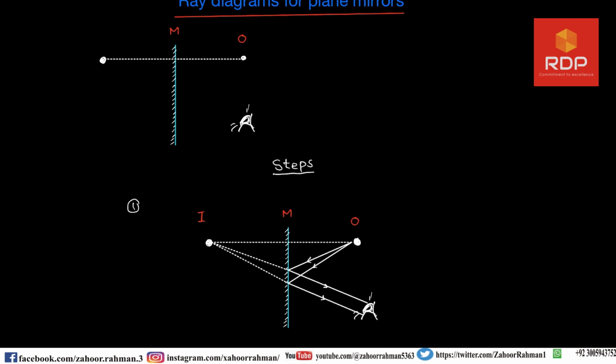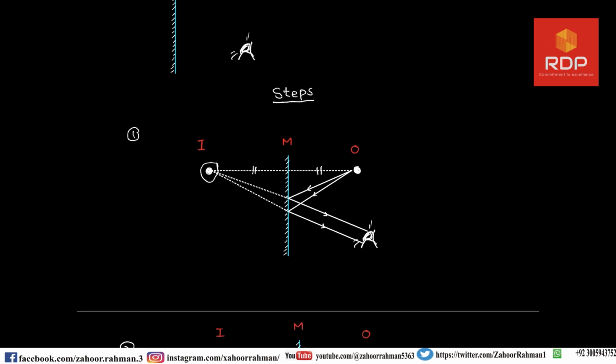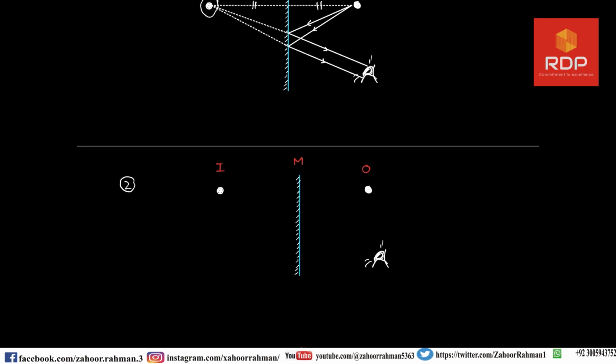So I will observe this image, and the distance of this and this will be the same as we observed in the experiment, that on both sides it is equal.